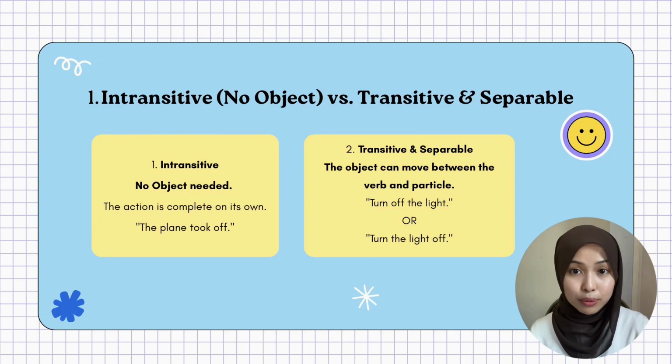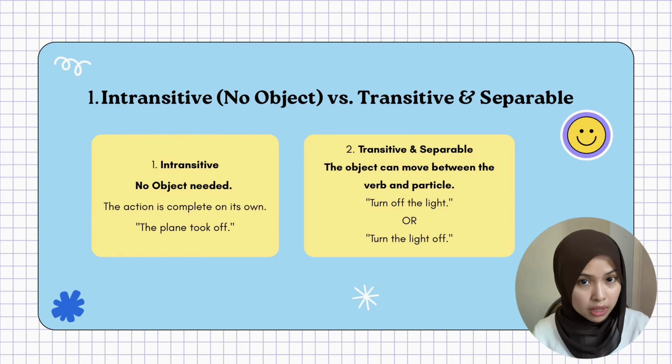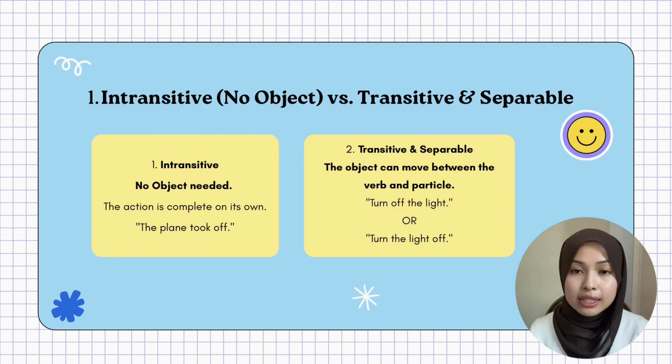For example, number one is intransitive, which means no object needed. These don't need an object at all because they are naturally inseparable. For example, the plane took off. You don't take off something, the action is complete. Secondly, we have transitive and separable. For this one, you can put the object in the middle or at the end of a sentence. For example, turn off the light or turn the light off.